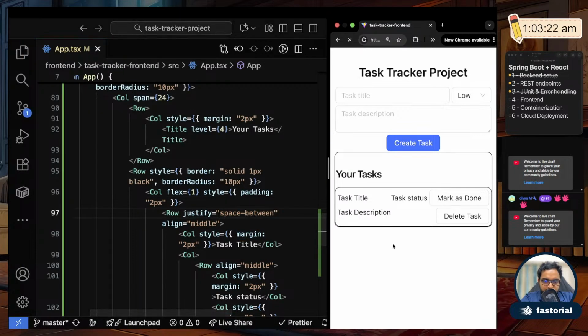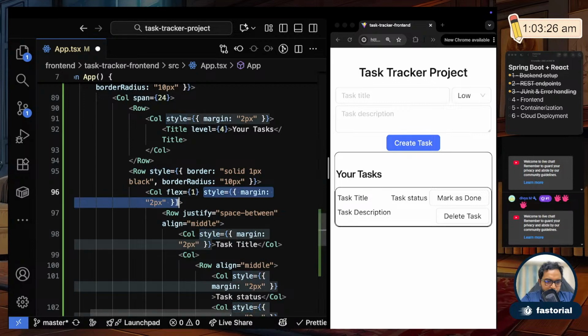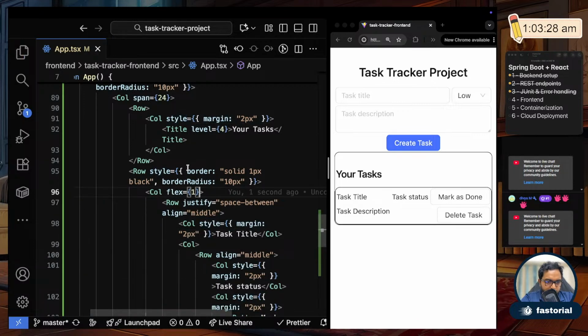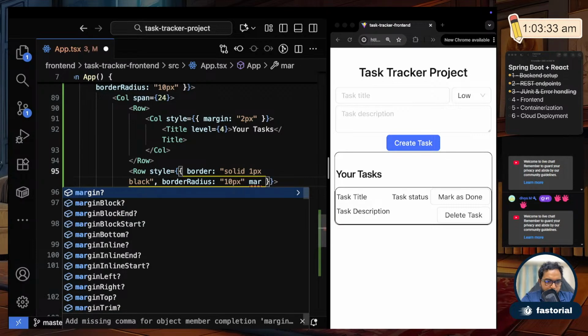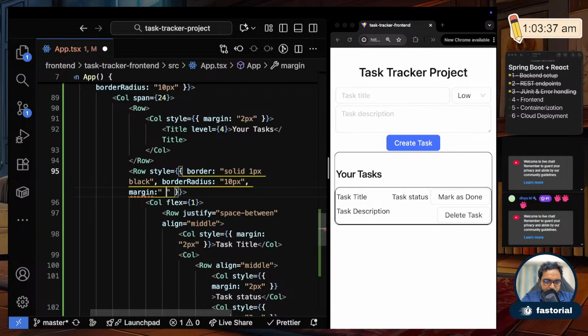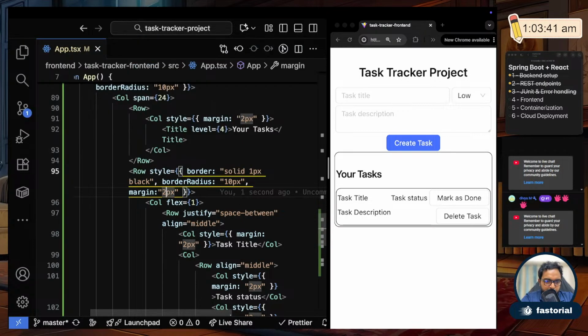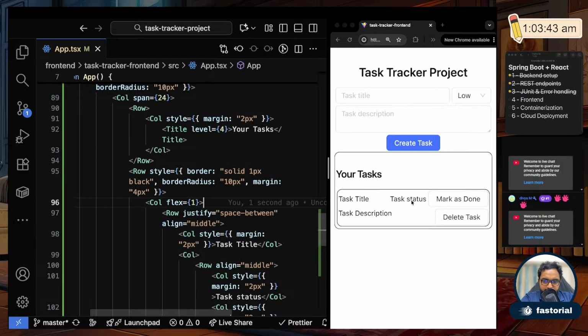No, that did nothing. So I think you have to add it to this row itself. Yeah, so let me try here. Margin 2px. Okay, I'll make it a little bigger, 4px. Fine. So you see this row is now looking like a separate row inside the bigger container.